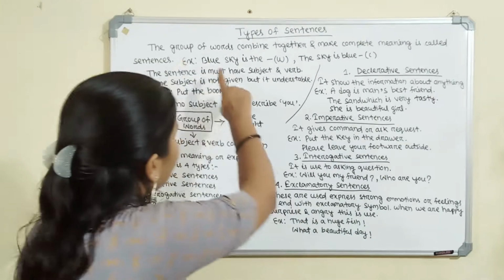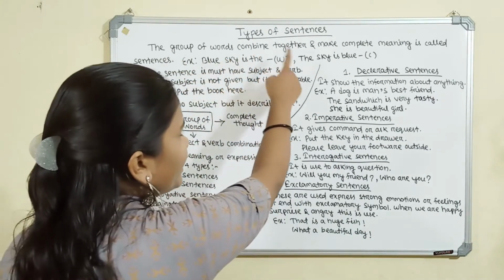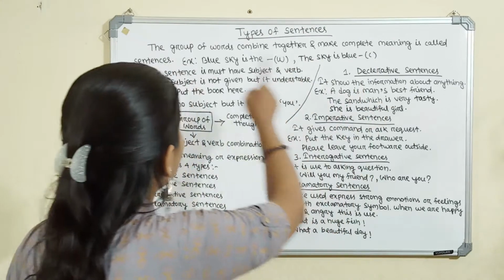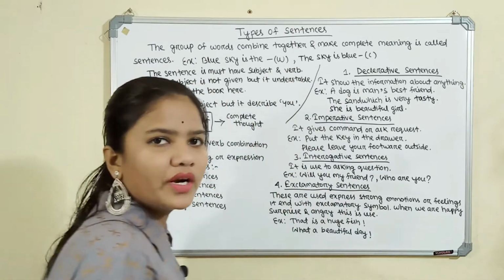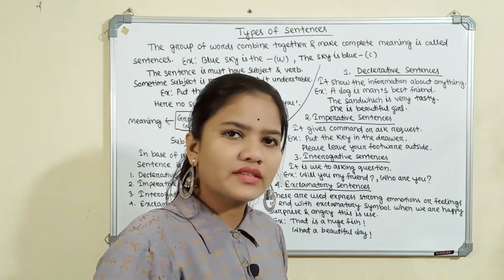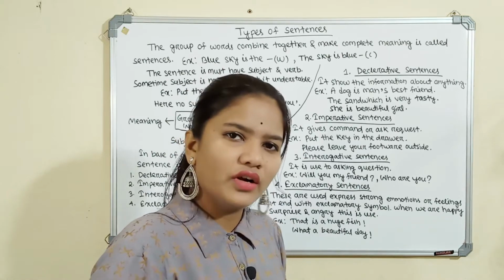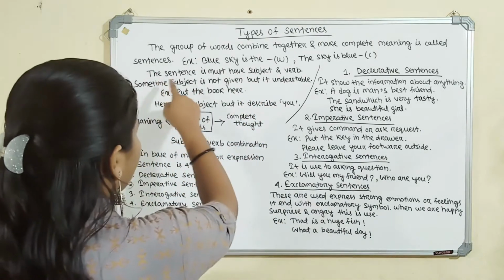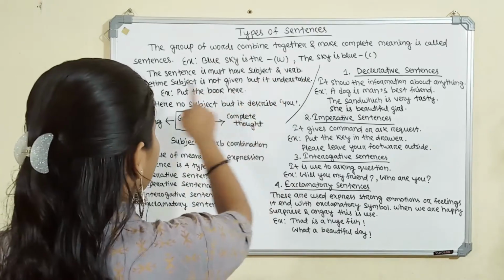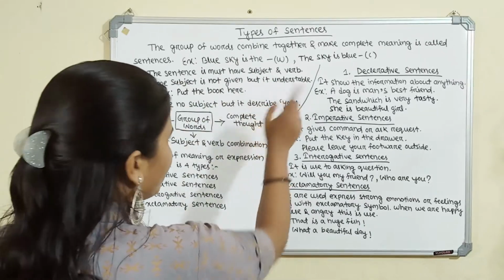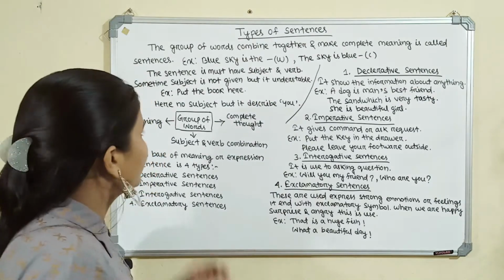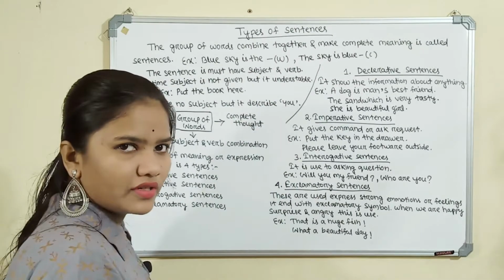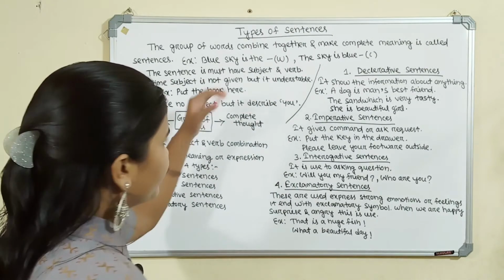A sentence is a group of words that combine together and make a complete meaning. Take an example: a sentence must have a subject and a verb. Sometimes the verb is not given but it is understandable. In every sentence, the verb must be there along with the subject.